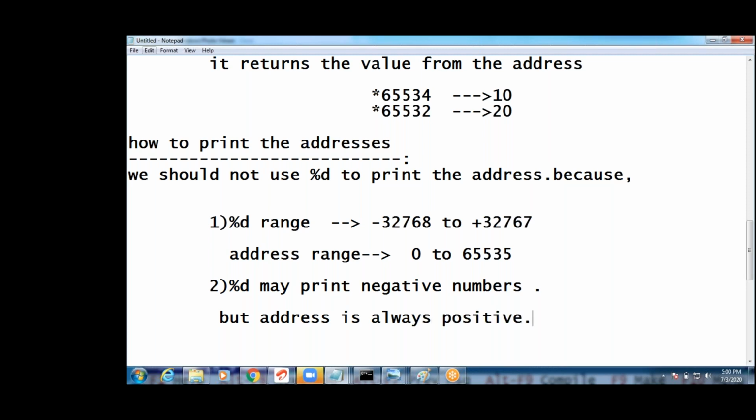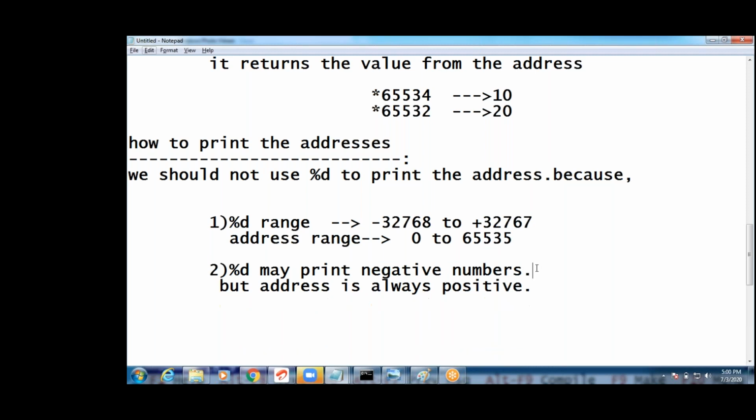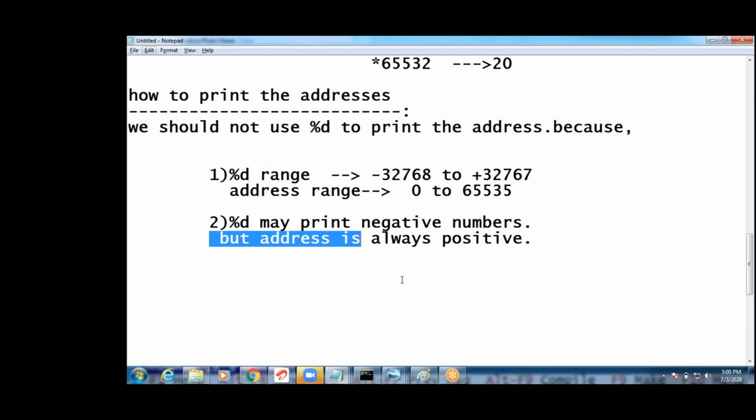One is because address range is different, percentile range is different. The second is that the address is always positive. You understood, right? Because of these two reasons, we can't use percentile.